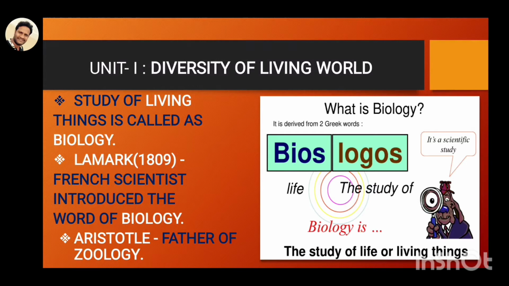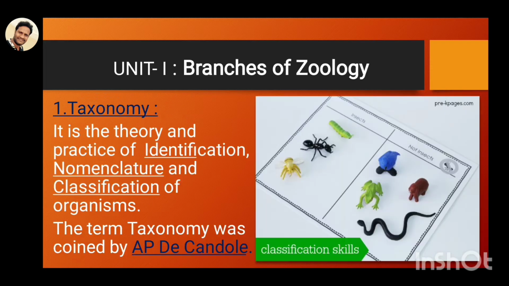So what is biology? The study of living things is called biology. The term was coined by the French scientist Lamarck in 1809, and the father of zoology is Aristotle. Let us see Unit 1. We have one subtopic, that is the branches of zoology. In these branches of zoology, we can study approximately 10 branches.